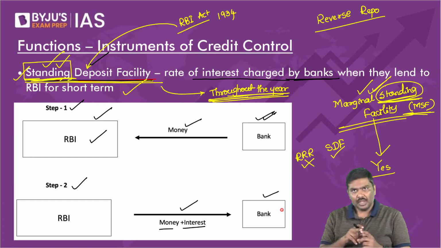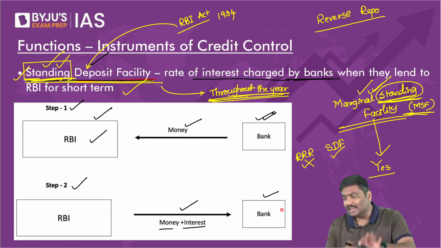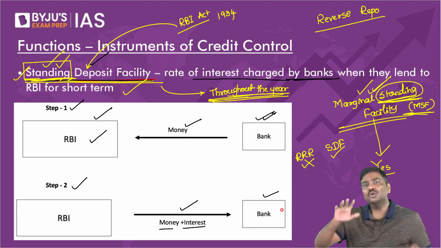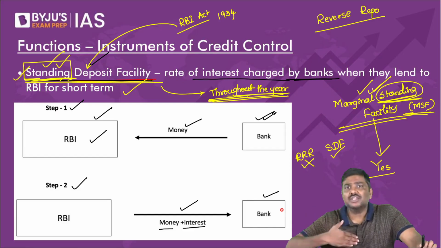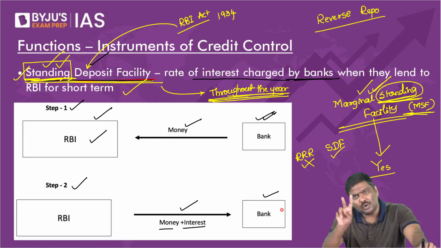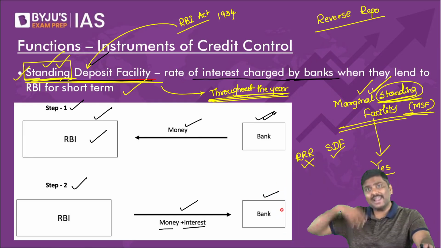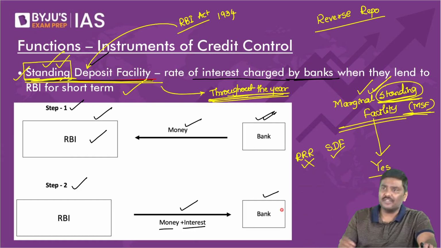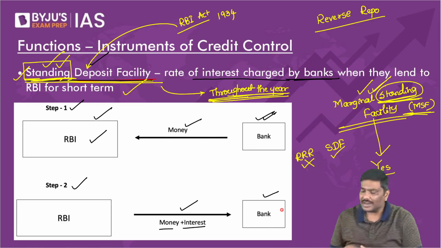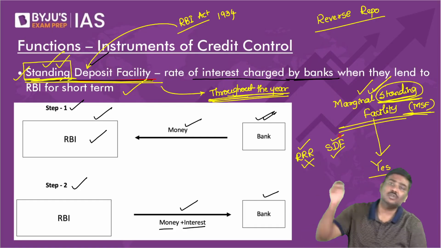The reverse repo rate will be available to the bank only when RBI says it is available to you. For example, today RBI might say, for the next 2 weeks, reverse repo rate is available, which means it is available only for 2 weeks. After that, not available. Maybe next month, RBI will again say reverse repo rate is available for the next 15 days. So it is available only for those days. So reverse repo rate is not available throughout the year. SDF is available throughout the year.